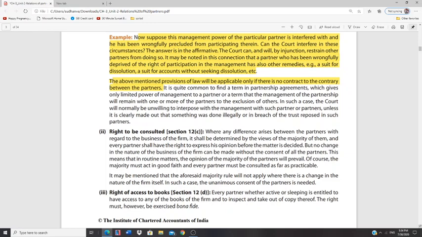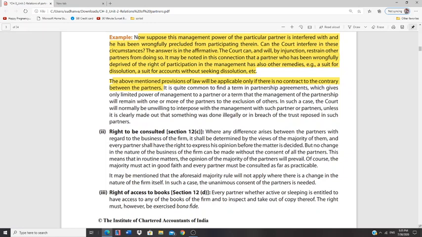This is as simple as that. You might get a doubt, madam: there are four partners, two are for, two are against. They have to decide among themselves. Only a majority opinion will lead to a decision. That's what Section 12C says.